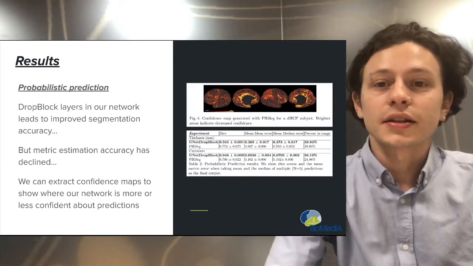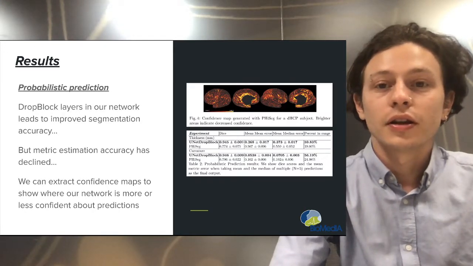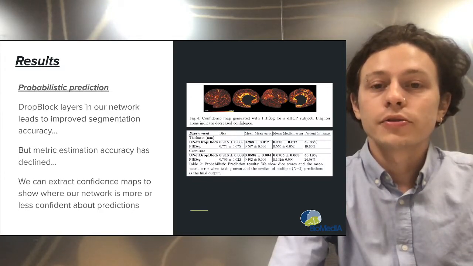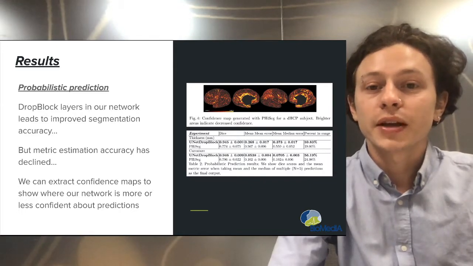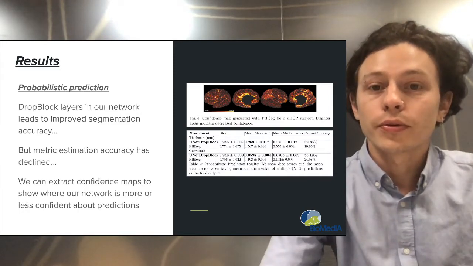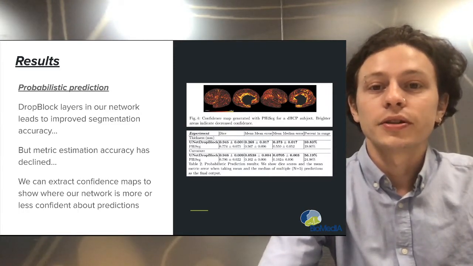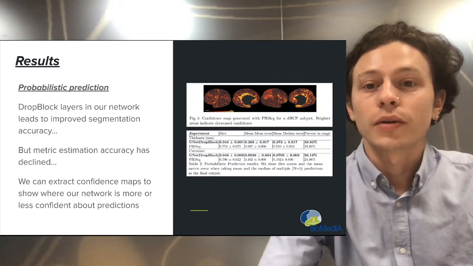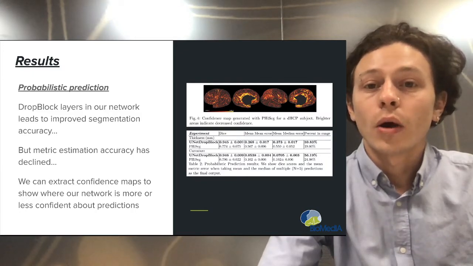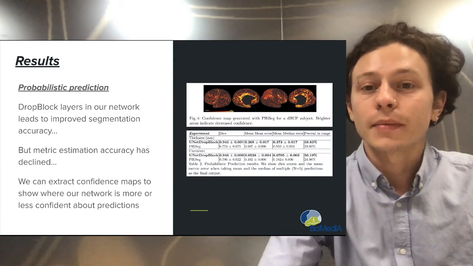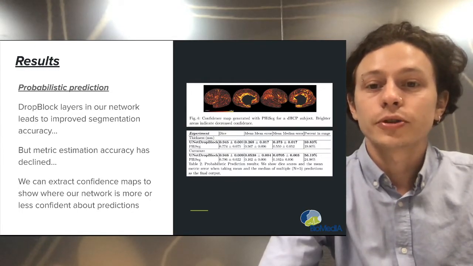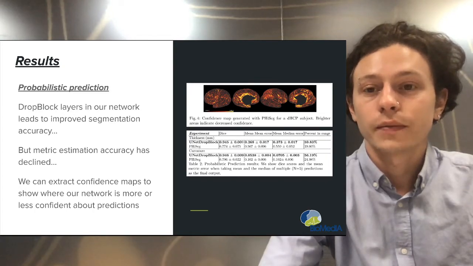We consider probabilistic extensions of our previous best performing method and report the performance measures for probabilistic experiments on the right. We find that introducing drop block layers into our network has improved segmentation accuracy, but metric accuracy has declined. PhiSeg has not improved either segmentation or metric estimation performance, but in these experiments PhiSeg training was often unstable and took too long to converge compared to other methods. While our error has increased, the ability to generate confidence maps for these predictions increases their value, and we show examples of these confidence maps projected back onto the brain surface on the right.